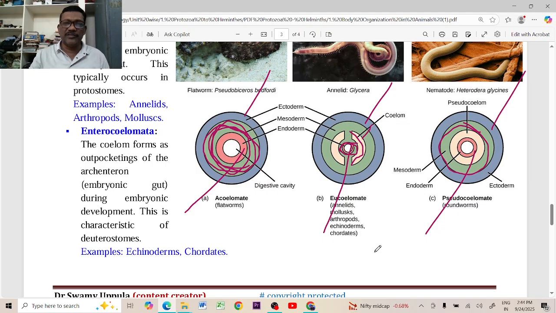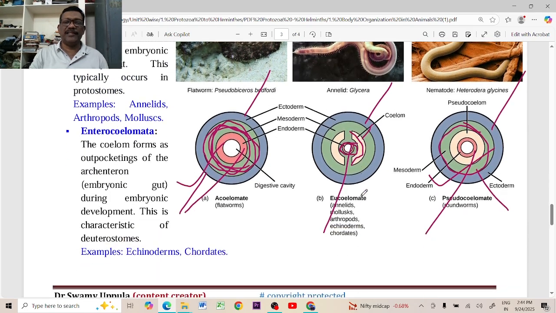In these two cases, acoelomata and pseudocoelomata, the mesoderm is not splitting. These are acoelomates, these are pseudocoelomates, false coelomates. But the true coelomates are Annelida, arthropoda, mollusca, echinodermata, hemichordata and chordates.